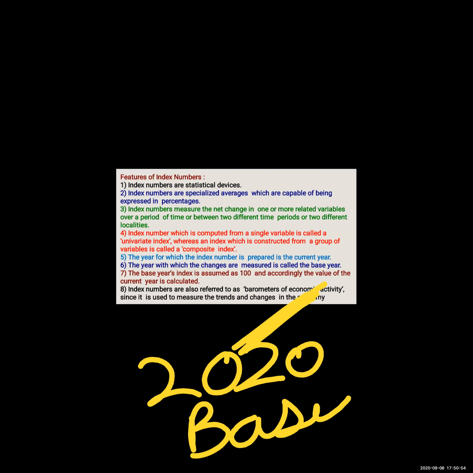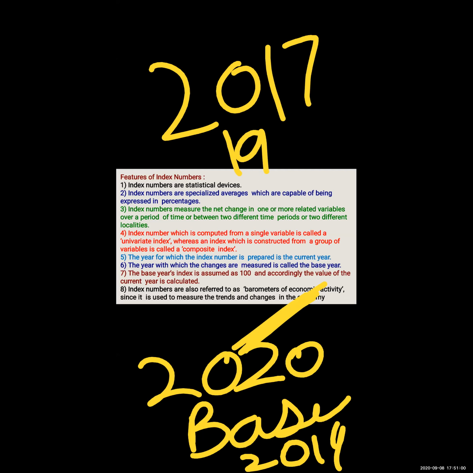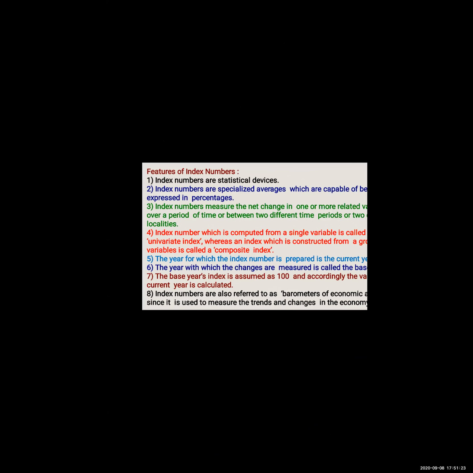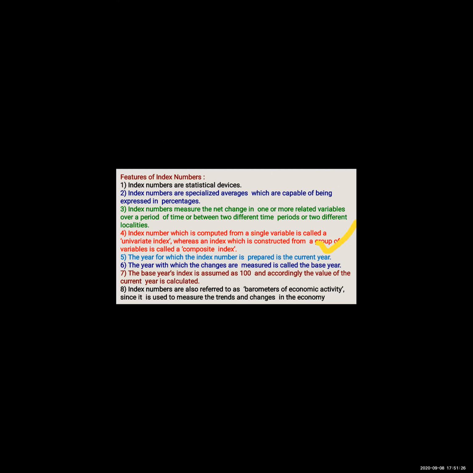Suppose the base year could be 2019, 2017, or even 1968. It means the period with which I am comparing my variable is our base year. It is not necessary that it is the previous year; it can be any old year. Clear up till here? So the fifth point tells us that the year for which we are preparing the index number is called the current year. The next point tells us that the year with which the changes are measured is called the base year. Fifth and sixth point clear?